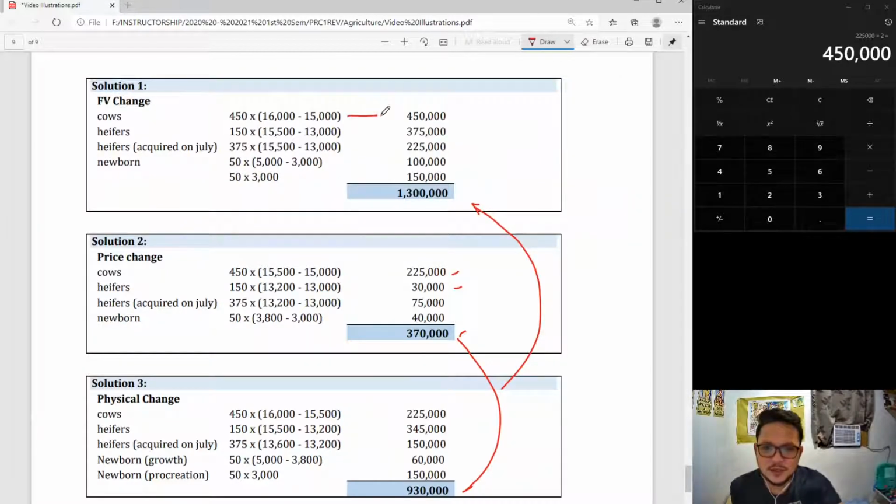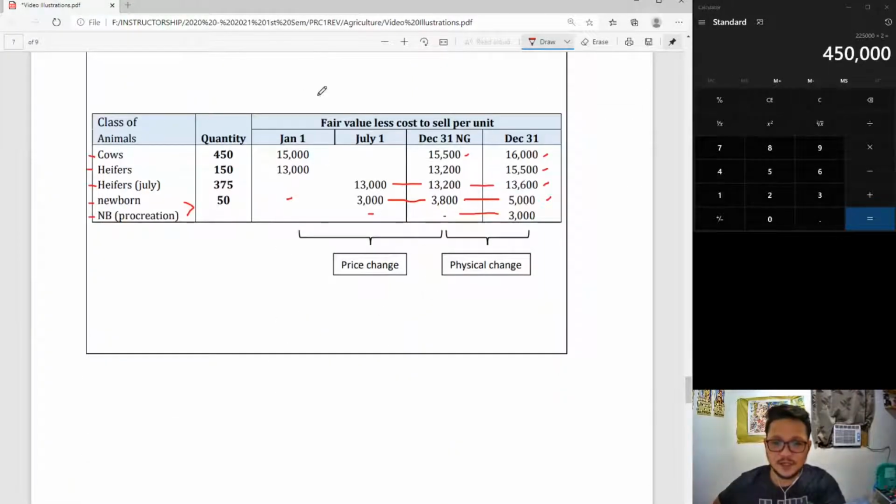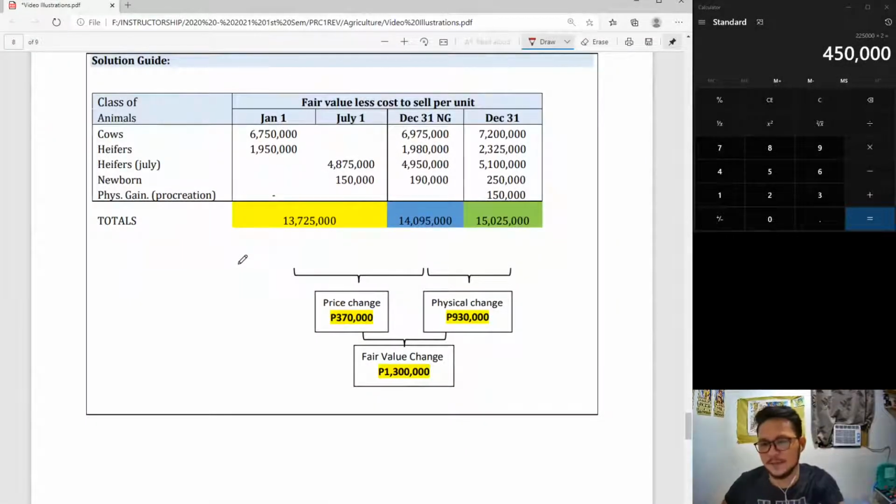And of course, this is also excerpt from the table. So that's that. That's how you can use this format. But there is another way. Instead of putting unit fair values here, you can instead multiply them with the quantities and show a different solution like this. So what I did here is I simply eliminated the quantities and multiplied them with the unit fair value less cost to sell, and that's what I used.